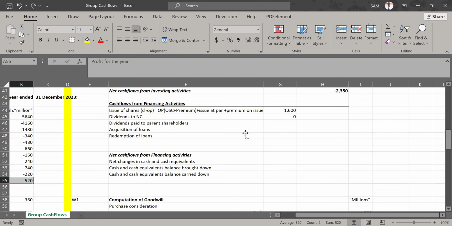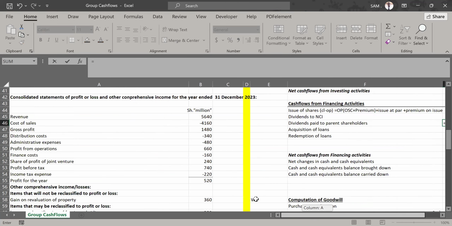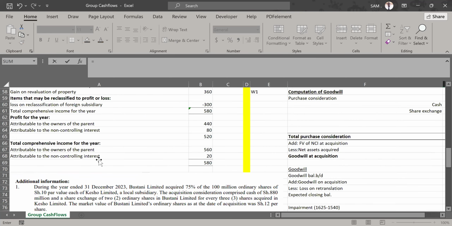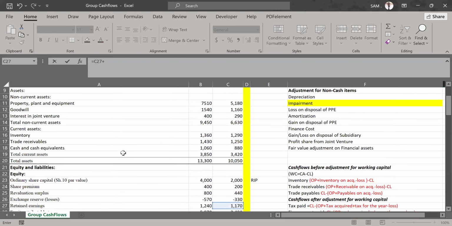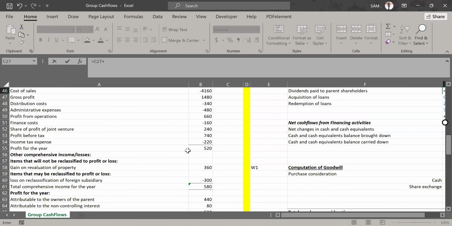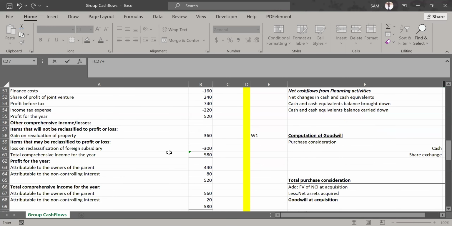Where were we? Here. Now, we want to look at whether we paid dividends or not, and we are checking on the movements in the retained earnings account. So let's go to retained earnings and see how it was affected. The opening balance was 1170. Onto that opening balance, what increases our retained earnings is the profit for the year. But remember, we are dealing with group accounts. We are not going to pick the total profit for the year for the group. We are picking the profit for the year which is attributable to the parent shareholders. Where is it? It is this one.